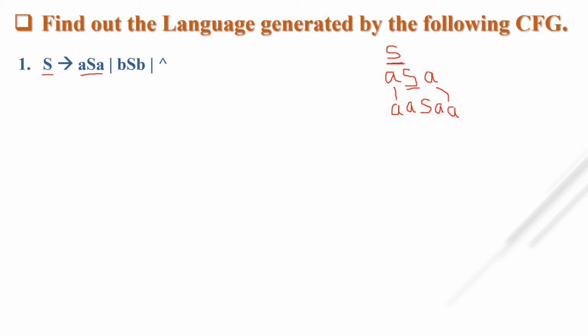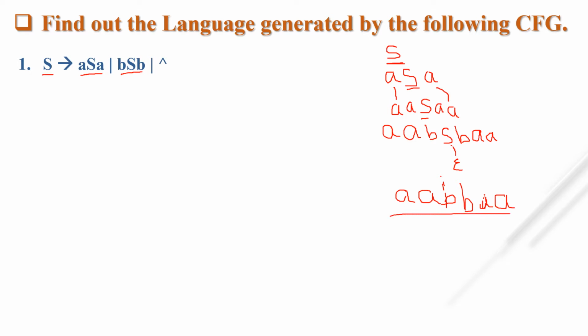Now suppose I put bSb instead of S, and the two a's on each side are as they are. Now suppose I put null instead of S. So what is our string? a, b, a, and a. What does this string indicate?